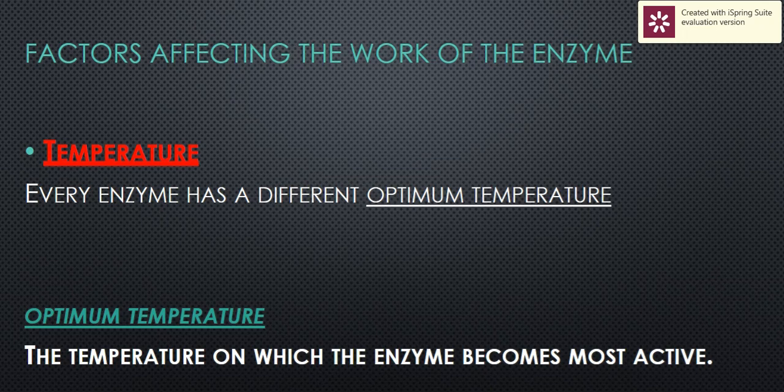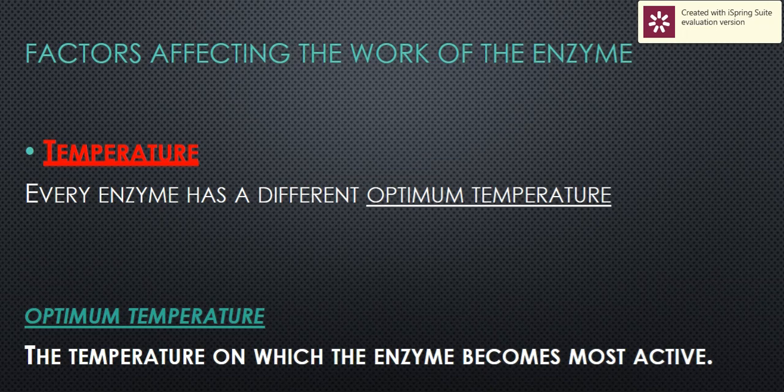Why? Because any enzyme is formed of protein. These enzymes determine their activity in a narrow range of temperature. We need a special temperature for the enzyme to work because it is made of protein substance, and proteins are sensitive to temperature. So each enzyme has an optimal temperature where it is most active, and this ranges from 37 to 40 Celsius.